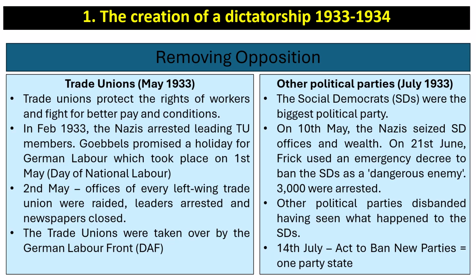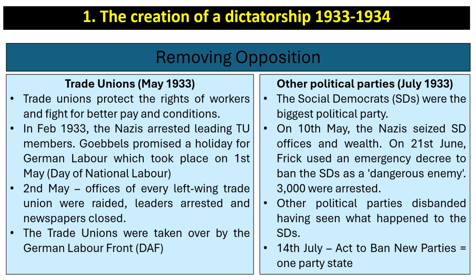Now, in terms of removing opposition, this was the next step. So trade unions and then other political parties were removed. Trade unions were there to protect the rights of workers and fight for better pay and conditions. But in February 1933, the Nazis had arrested leading trade union members. Now, Joseph Goebbels, who was in charge of propaganda, promised a holiday for German labour, German workers, which took place on the 1st of May, a day of national labour. The very next day, the 2nd of May, offices of every left-wing trade union were raided, leaders were arrested, and newspapers closed down. The trade unions were then all taken over by the German Labour Front, the DAF, which was a Nazi organisation, and therefore this massively reduced workers' rights.